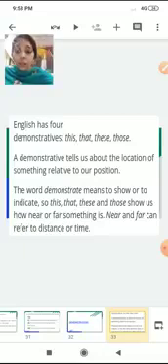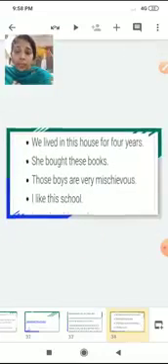Okay, so near and far can refer to distance or time. So what does it mean? Demonstrative determiners are determiners of literal and figurative distance, meaning the distance is physical or affective. Okay, a speaker may consider something both, say, physically and emotionally close and vice versa. Now, how do we use this? Okay, before going to that, let us look at these examples and also understand the types.